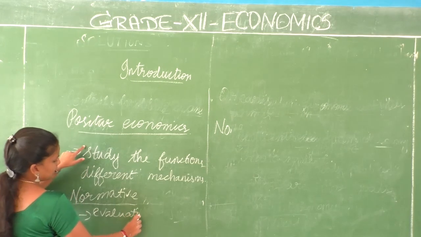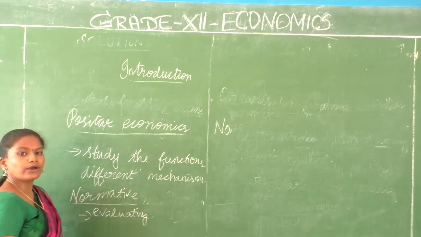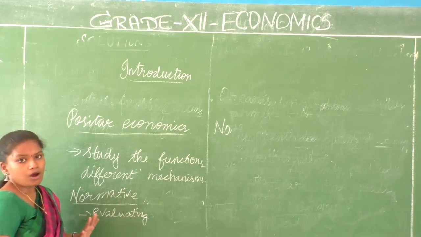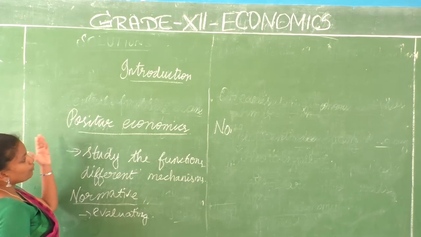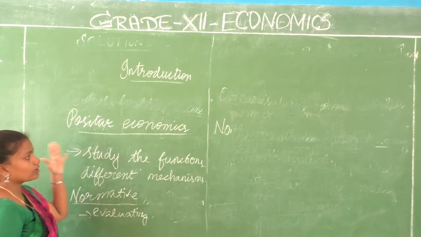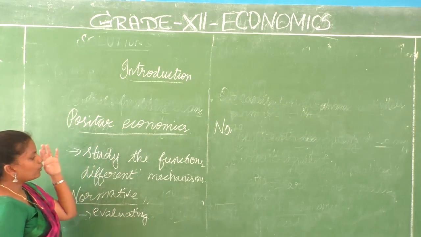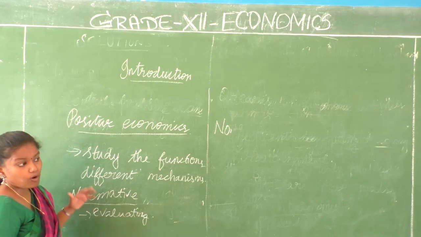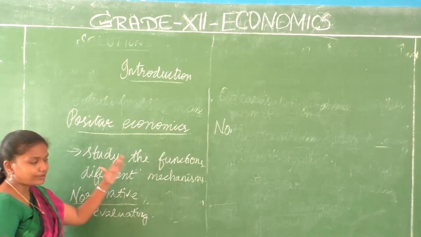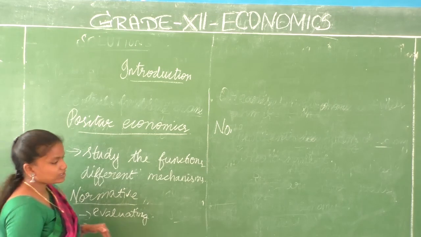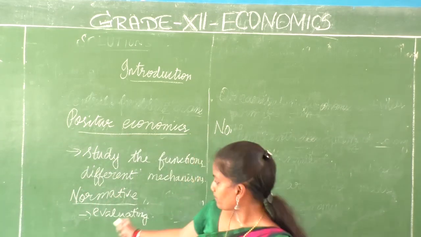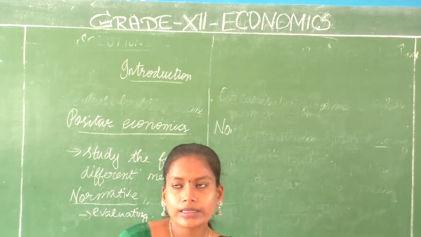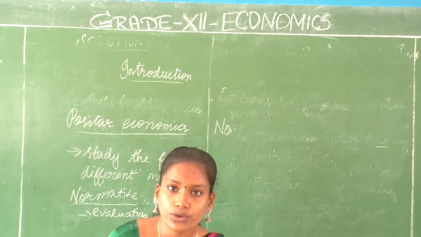Okay, here you simply study the different mechanisms, whereas here you evaluate, you study the pros and cons, you compare and contrast and choose a desirable option. So in positive economic analysis, positive economics is a study where we study the different mechanisms, what the different mechanisms are and how they all work. Whereas in normative economics, we talk about which is suitable for us, whether this mechanism is desirable, whether it is good or not for us.